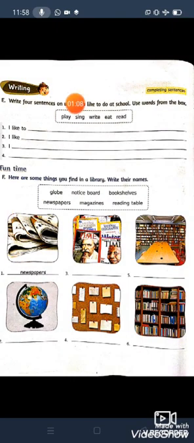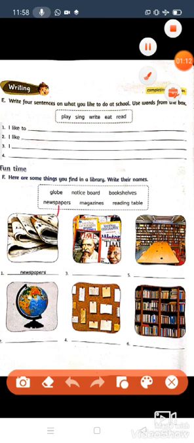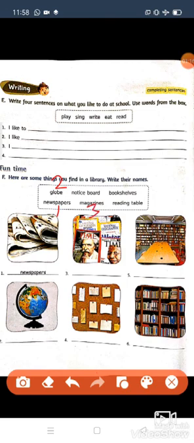Children, I will do one thing here. I will put the numbers here so that you will get it easily. First one is newspaper. Second one is globe. Third one will be magazine. Fourth one will be notice board. And fifth one will be reading table. Sixth one will be bookshelf. Okay, so you just write these spellings here, children, in the blanks.